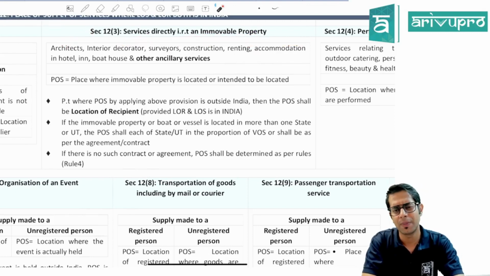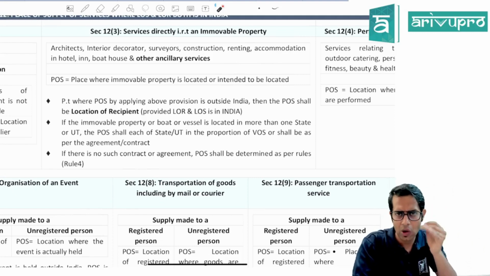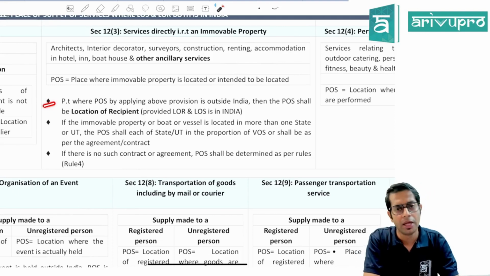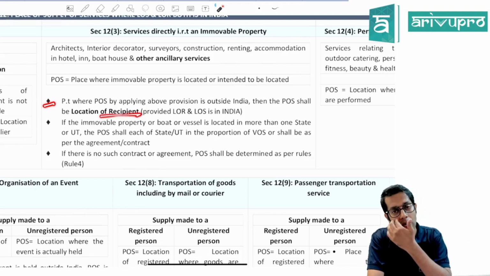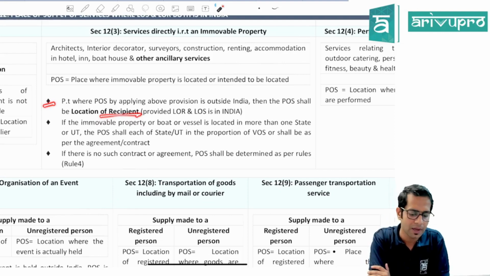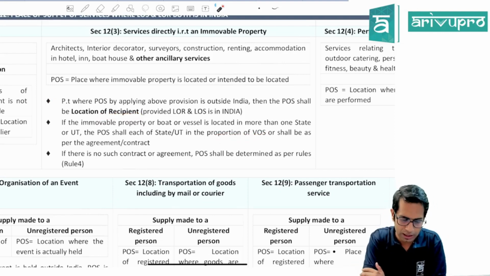In all these cases, the place of supply will be the location or the place where the immobile property is located or intended to be located. Sir, what if the immobile property is located outside India, but the supplier and recipient are in India? In such cases, the place of supply will be location of recipient. Sir, what if the immobile property is located or intended to be located in more than one state or union territory? Then the place of supply will be proportionately each of that state or union territory.